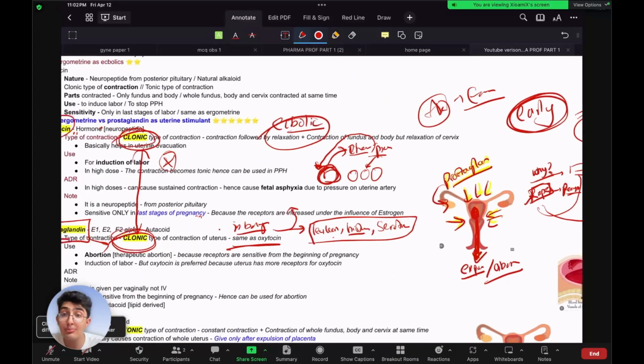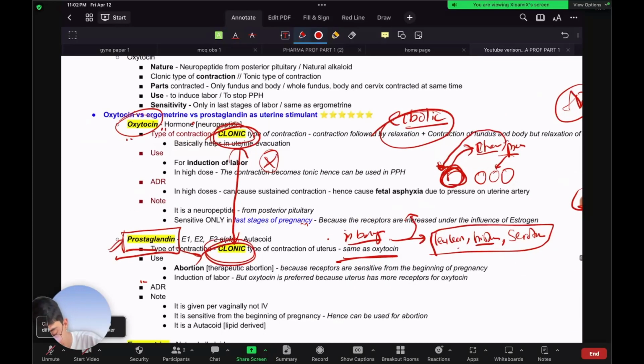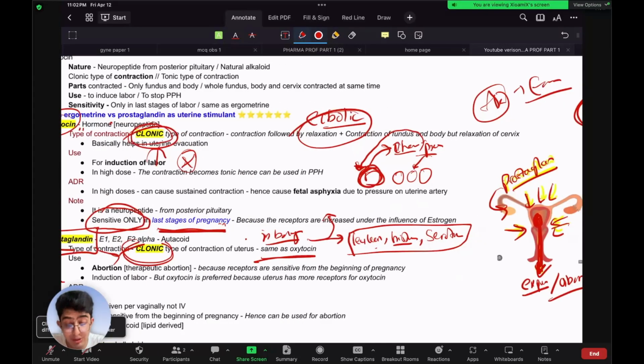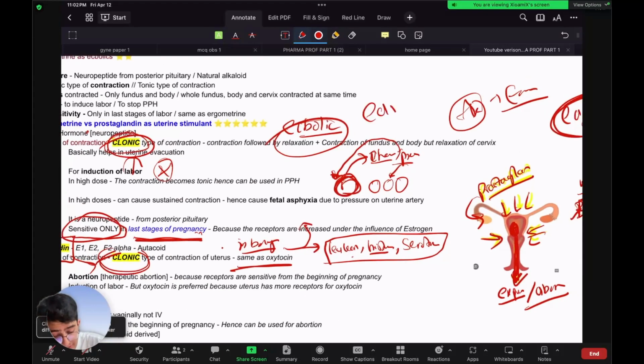But if you remember from the oxytocin video, oxytocin receptors are sensitive only in the later stages of pregnancy, right? But we do abortion when? We do abortion in the early stages of pregnancy, right?